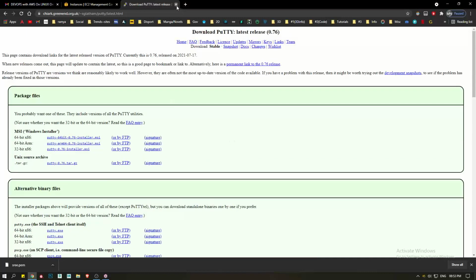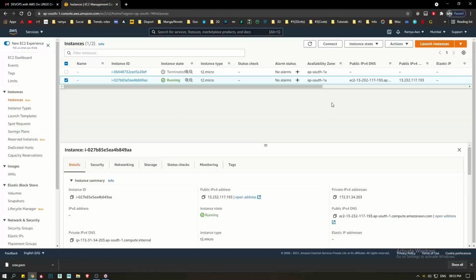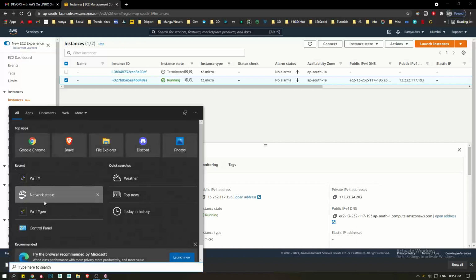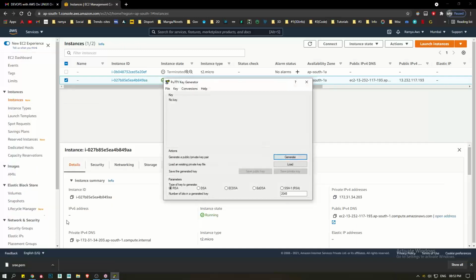I hope you already downloaded and installed it. As I told, you got one key pair, so I have to generate a private key. See, I got Sri.pem. It's a key pair, two keys will be there. Please open PuttyGen on your laptop. This is a one-time task. Click on the load button.